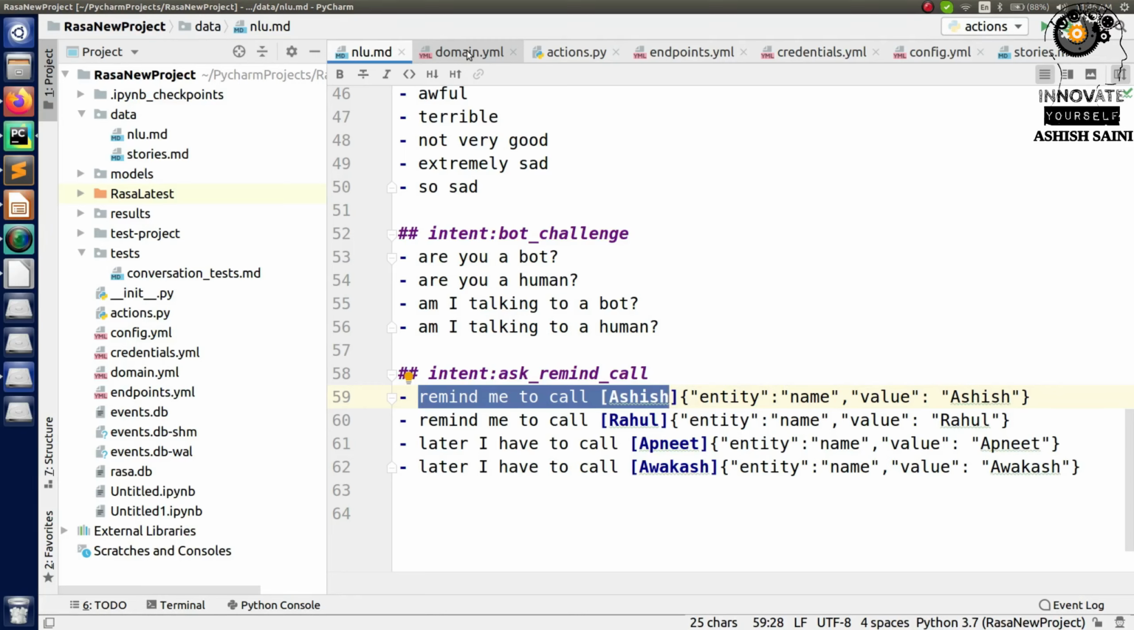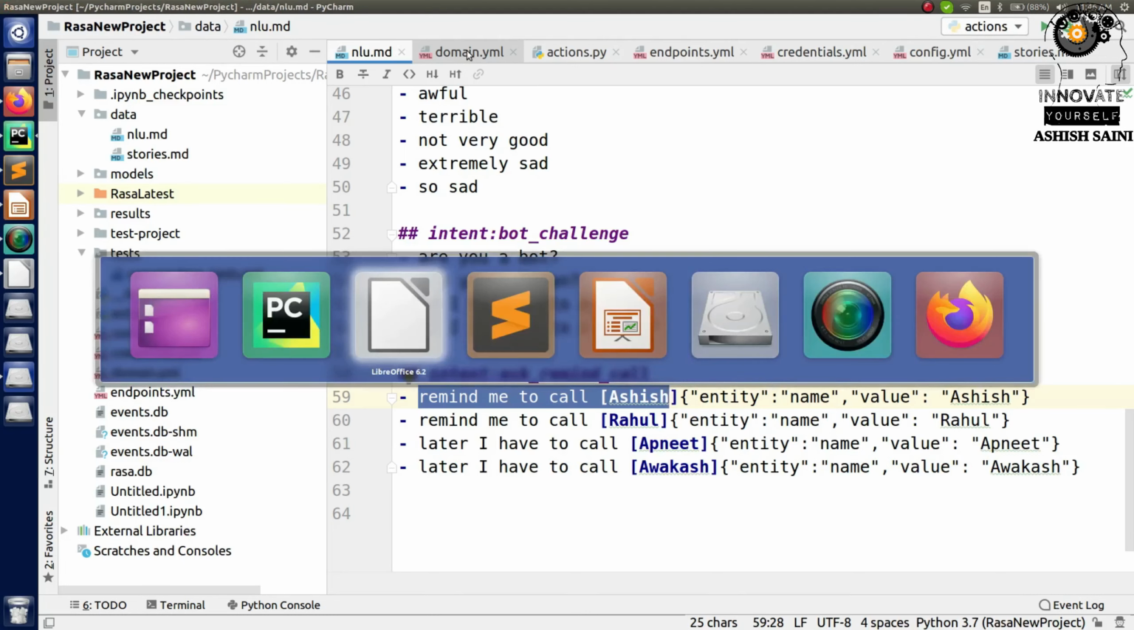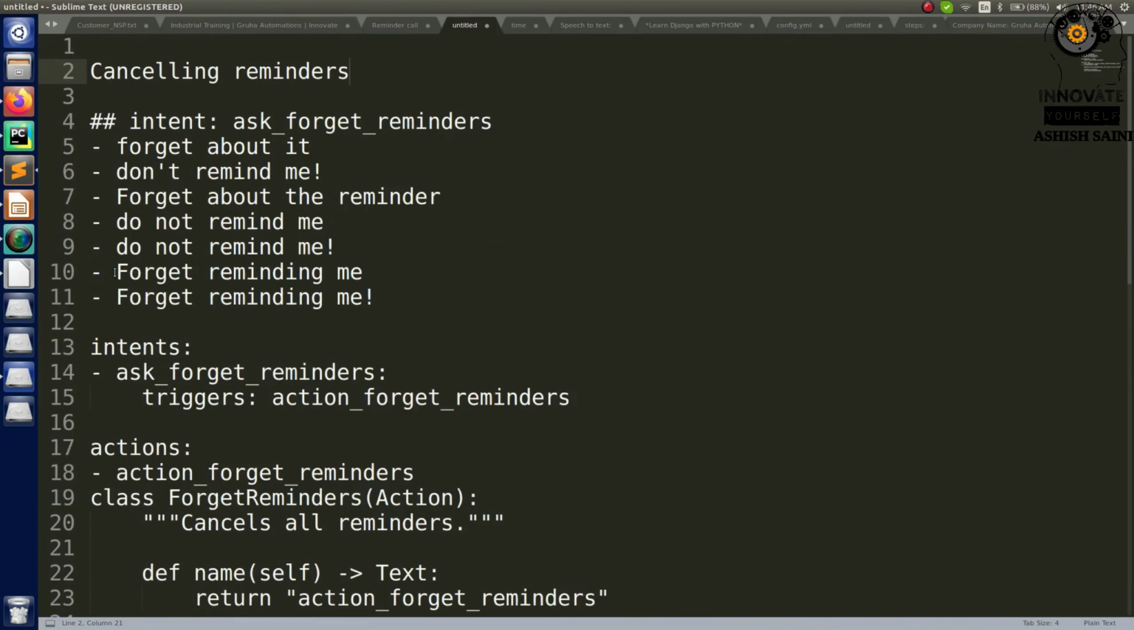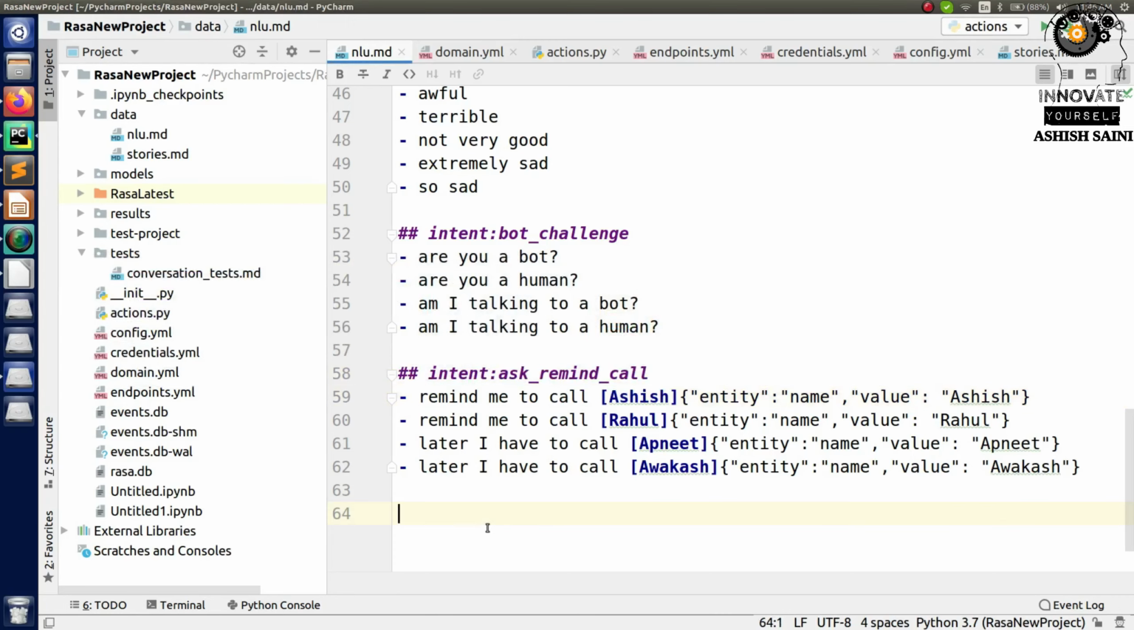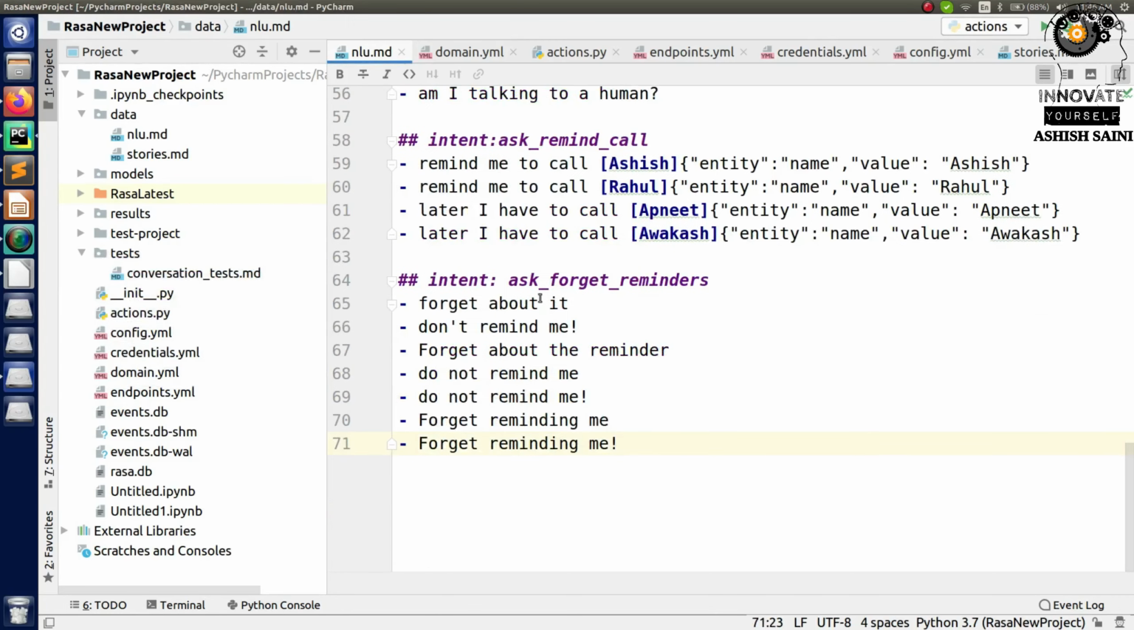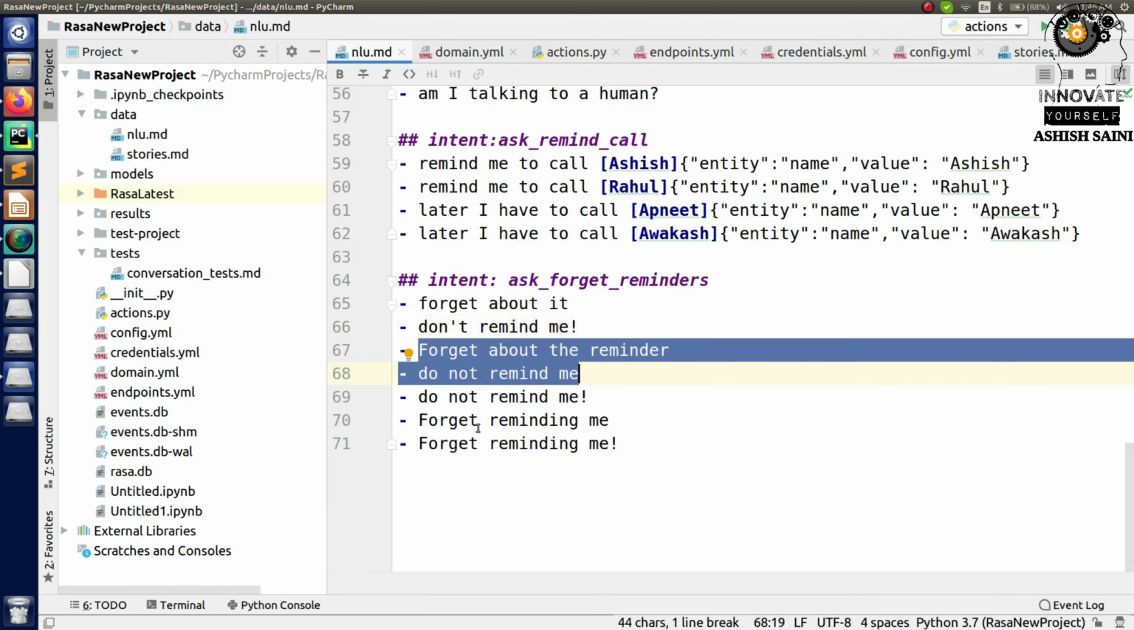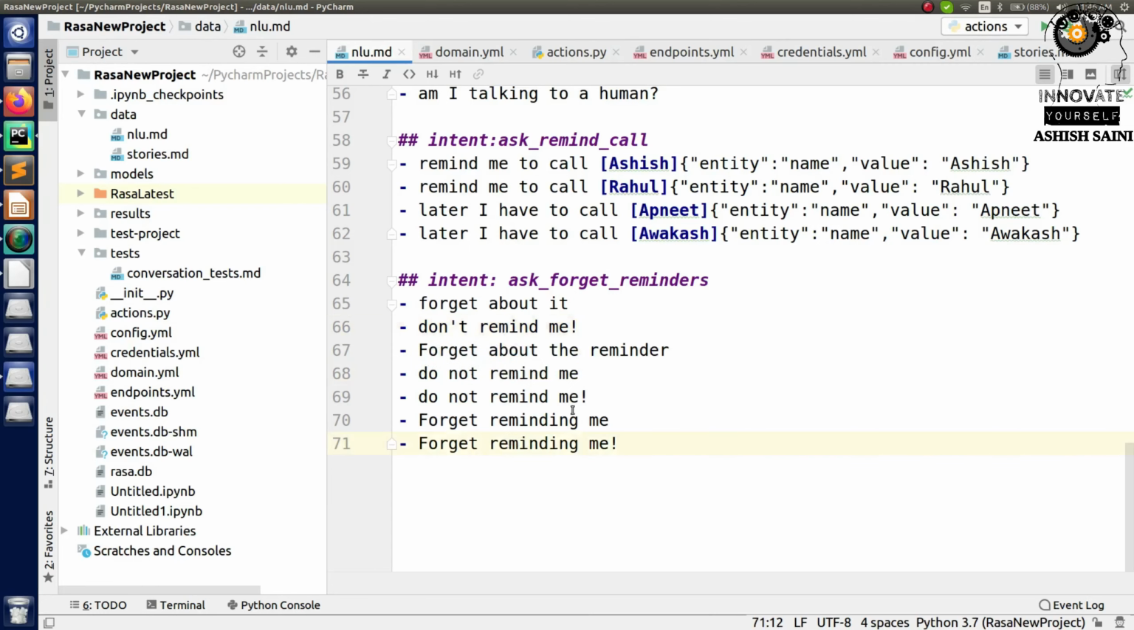For that I have to add an intent in which I tell my bot that I have to cancel the meetings, right? I already have the intent with me, so I just add this part here. You can see it's like ask, forget, reminder. So: forget about it, don't remind me, forget about the reminder, do not remind me, or anything. There are different ways to say the same thing, so that's why I've added this part. This is how I can create this part.